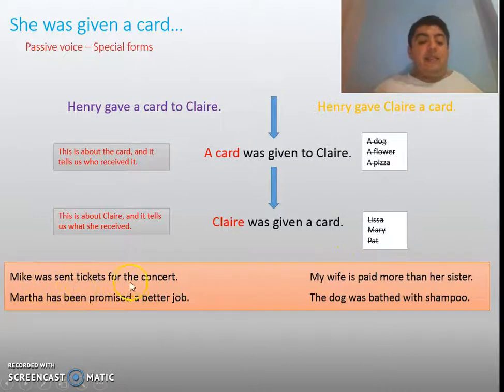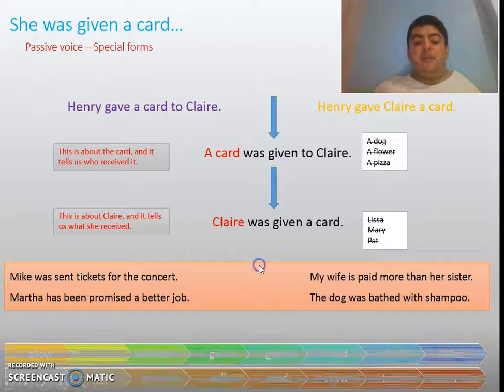Mike was sent tickets for the concert, so he received the tickets. Or Martha has been promised a better job, so she was the one who received the promise. If I say my wife is paid more than her sister, it means that she is the one who receives the money. Or the dog was bathed with shampoo, it means that the dog was the one who received the bathing or the shower.